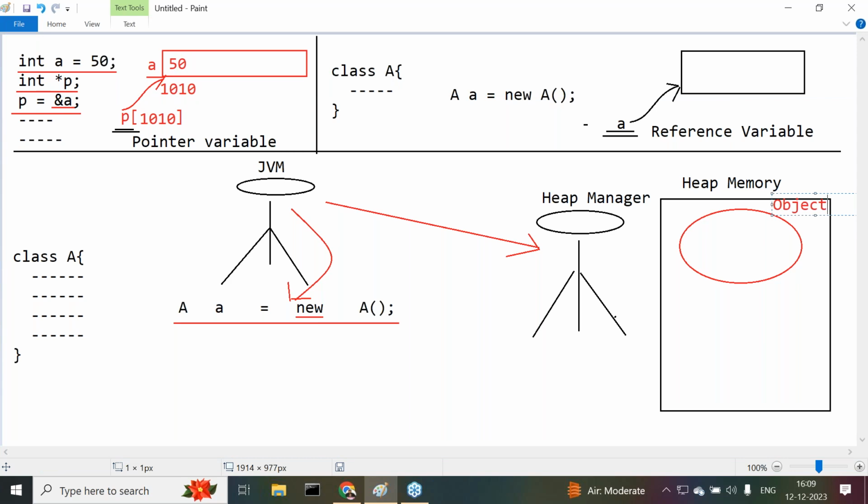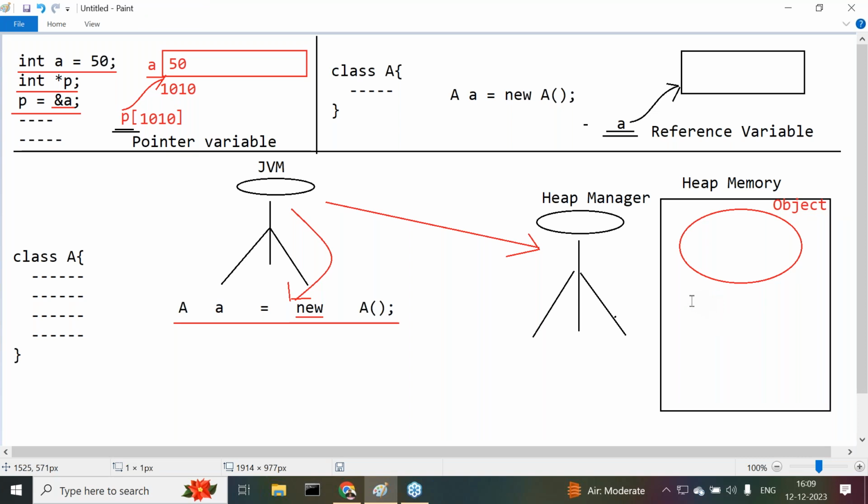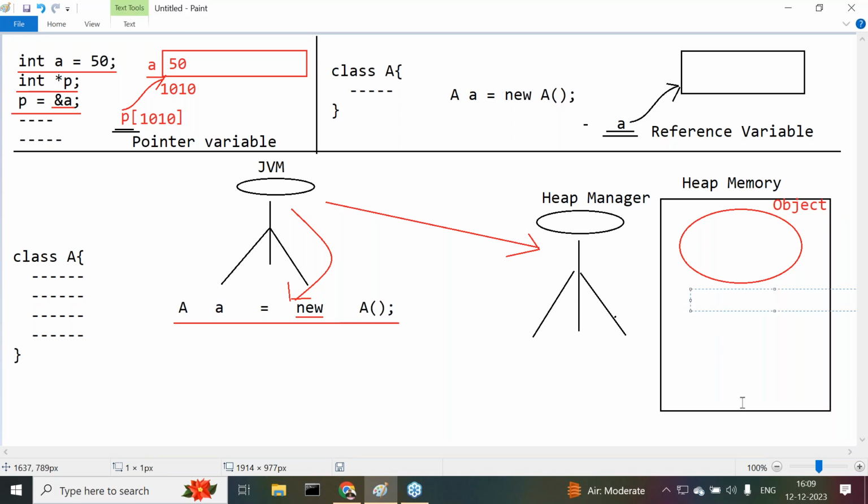When an object is created, first of all, tell me one point here. In memory, how many objects are going to be created? In Java applications, is it only one object or more than one object? Definitely more than one object we are able to create. It is not exactly one object. Understand it clearly.